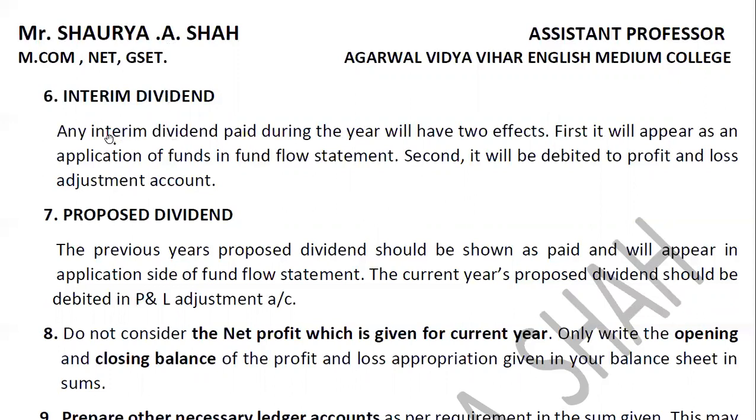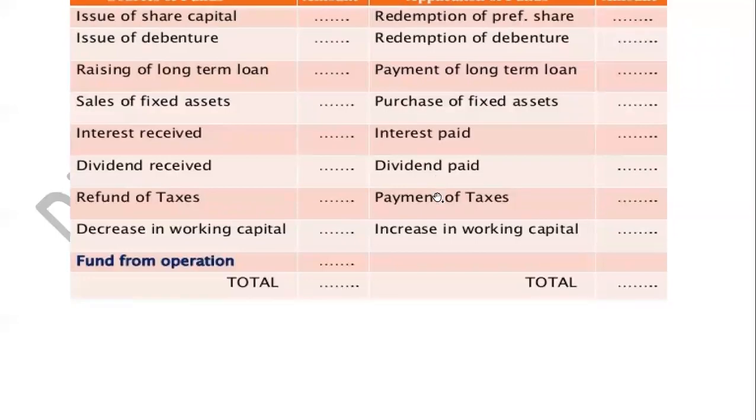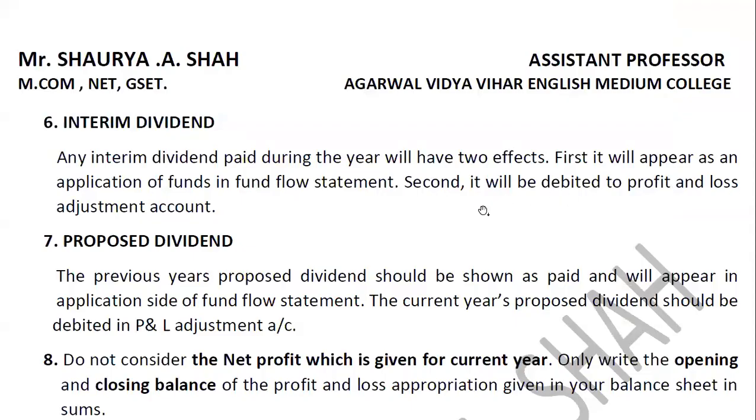Remember students, any interim dividend paid during the year. The most important point here is during the year. You have to check whether it is paid during the year or not. It will have two effects. One, it will appear as an application of funds in the fund flow statement, as we saw just now. It is an application of fund, that is dividend paid in the fund flow statement. And the second, it will be debited to the profit and loss adjustment account.